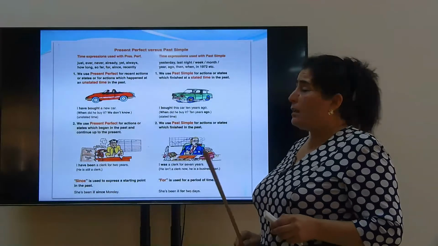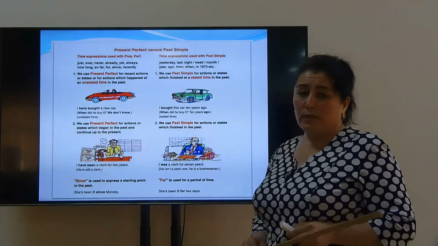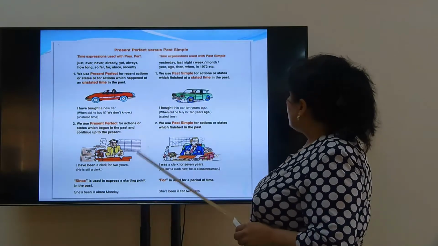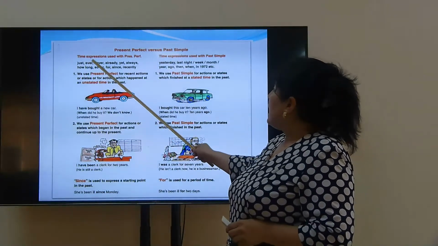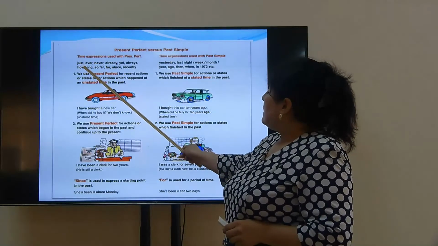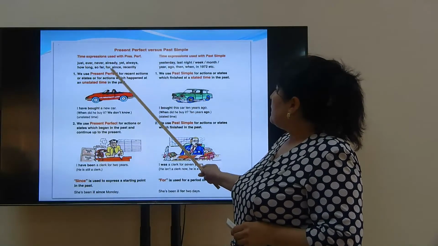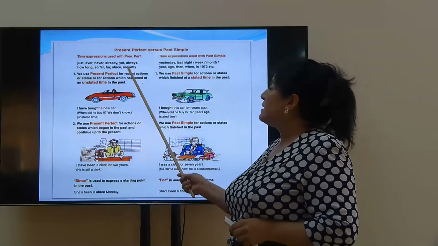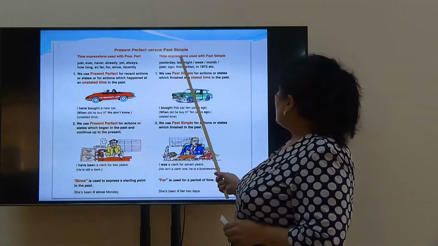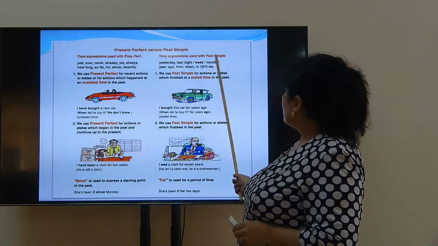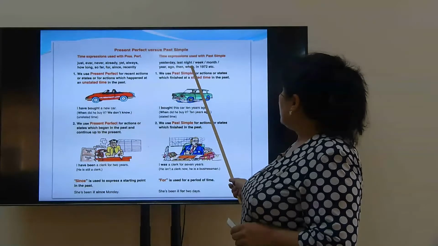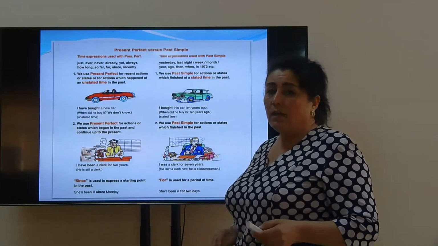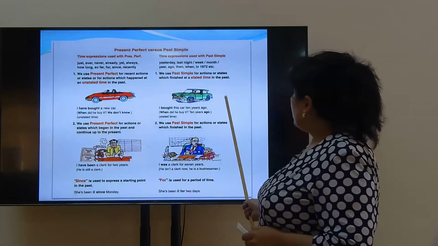Sometimes we confuse present perfect tense and past simple tense, but there are some differences between them. You should pay attention to these differences. For example, time expressions. Just, ever, never, already, yet, always, how long, so far, for, since, recently are used in the present perfect tense. Yesterday, last night, last week, last month, last year, ago, then, when, in 1972, also 2019 are used in past simple.